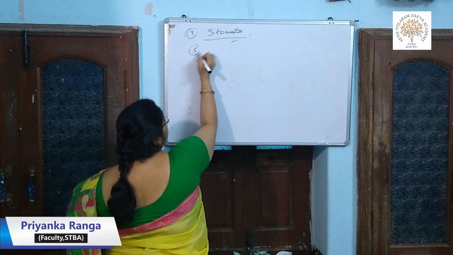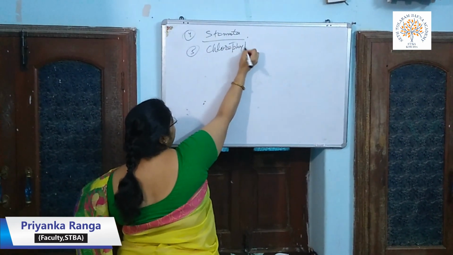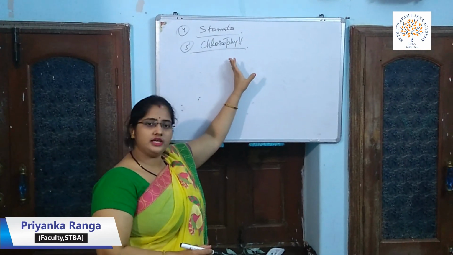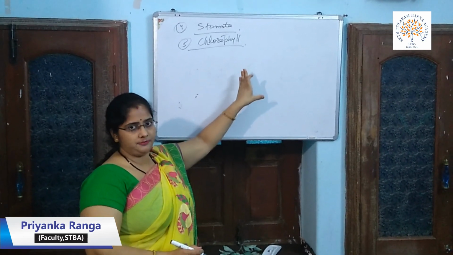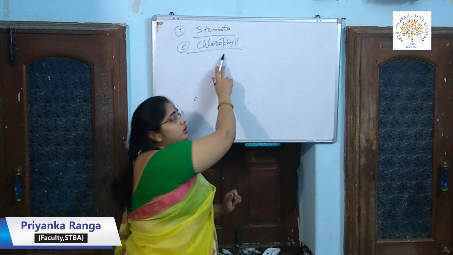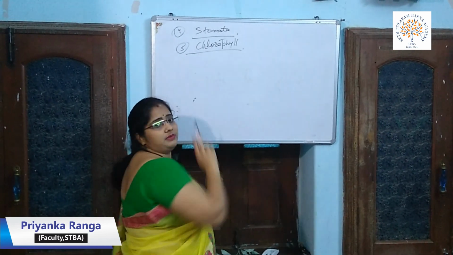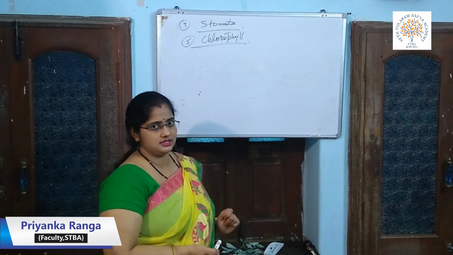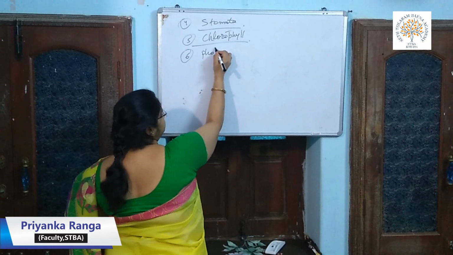Next is chlorophyll. You have learned a new term, that is chlorophyll. What is chlorophyll? Chlorophyll is the green color pigment found in the leaves of plants which helps in the process of photosynthesis. How? Because the chlorophyll absorbs the sunlight from the sun, which ultimately helps in making food for the plants, that is photosynthesis. Now let's talk about photosynthesis.